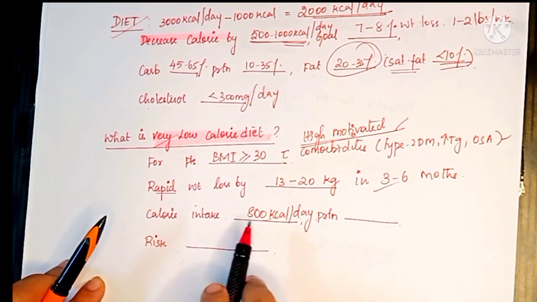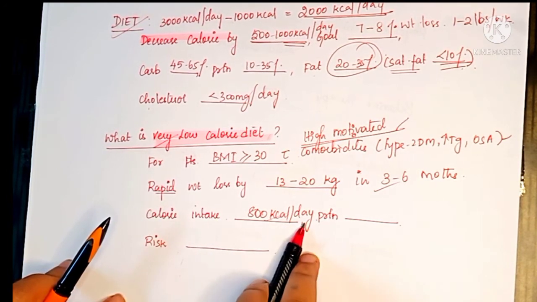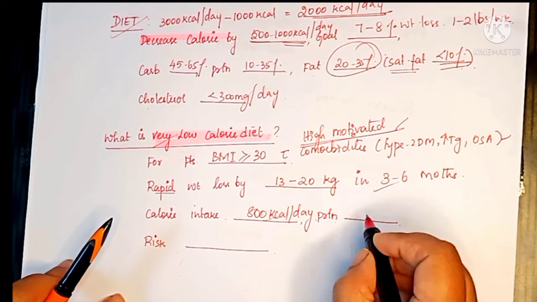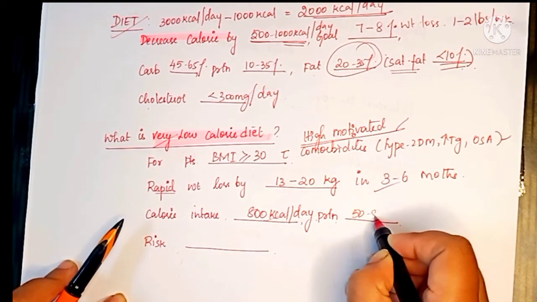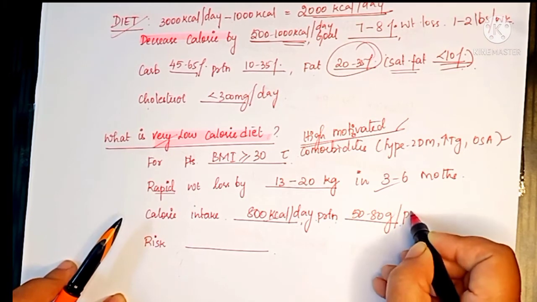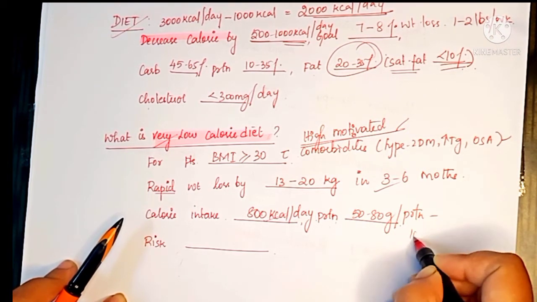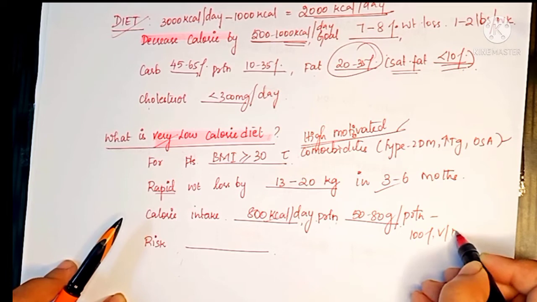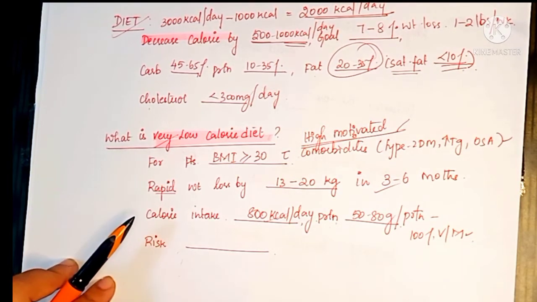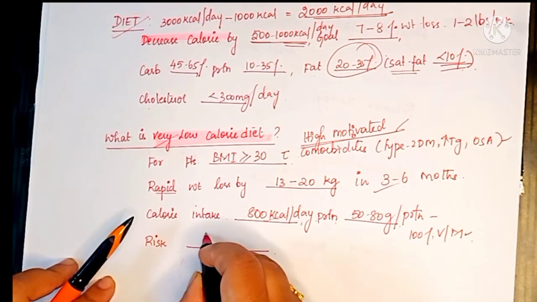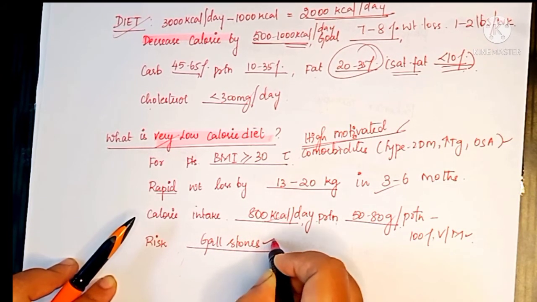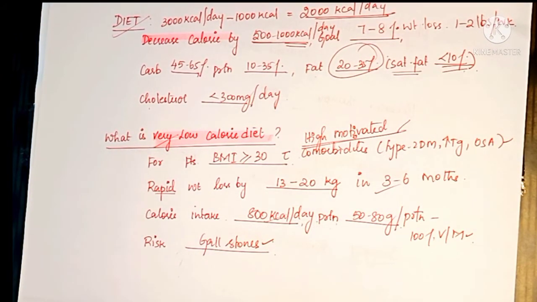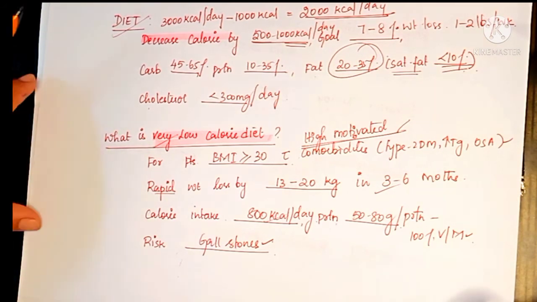In calorie intake, I said it should be around 800 kilocalories per day. But here the proportion of protein will be higher. Around 50 to 80 grams of protein we should take per day. And 100% vitamins and minerals should be in their food. But in very low calorie diet, the patients have a high risk of developing gallstones. Hence, we should take care of avoiding those risks in a very low calorie diet person.